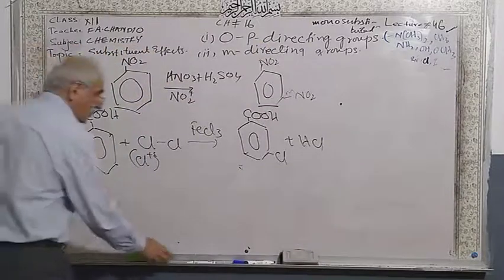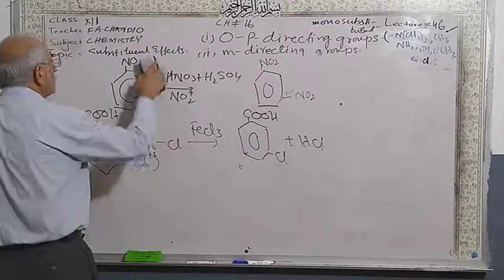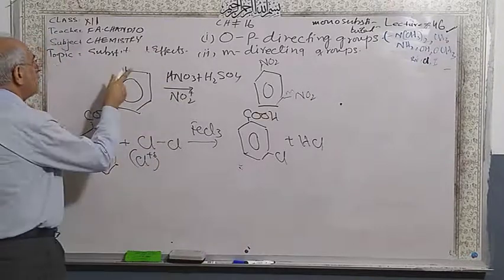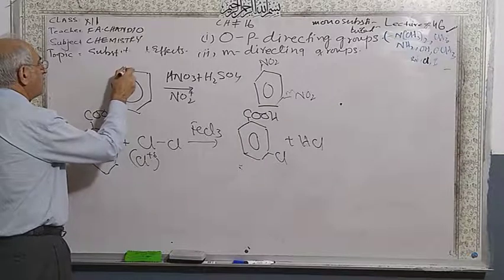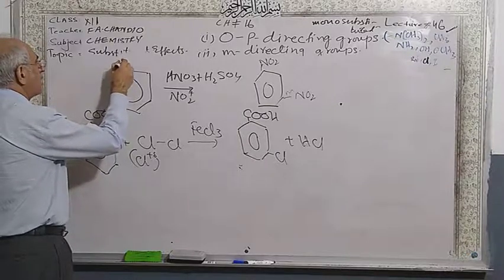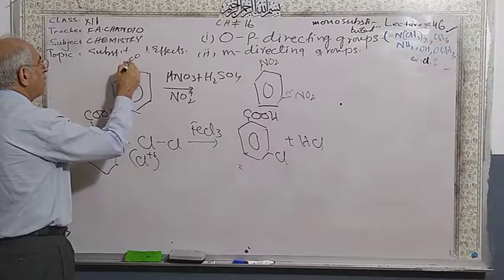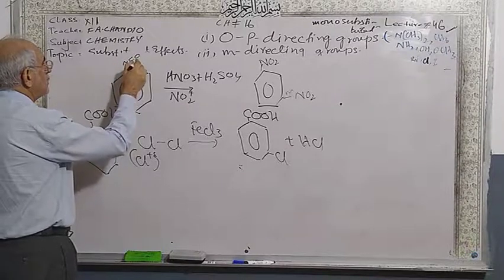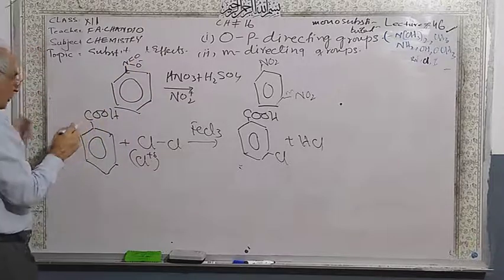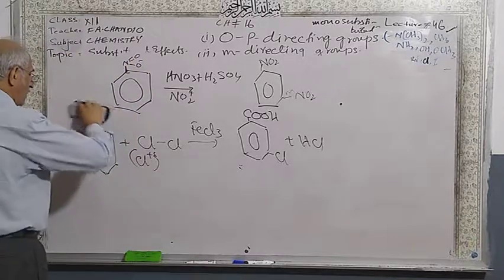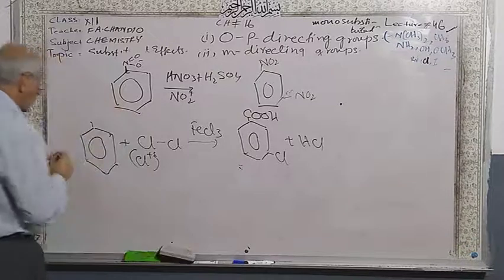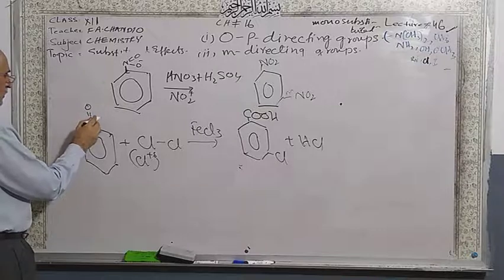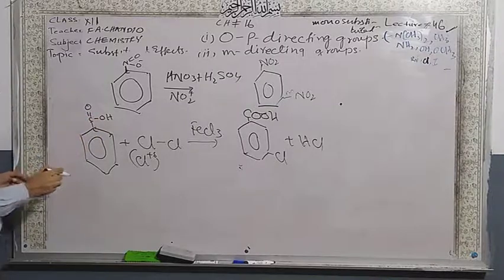Suppose this is a carbon and this is nitrogen. This is nitrogen. This is a carbon. This is a carboxylic acid.